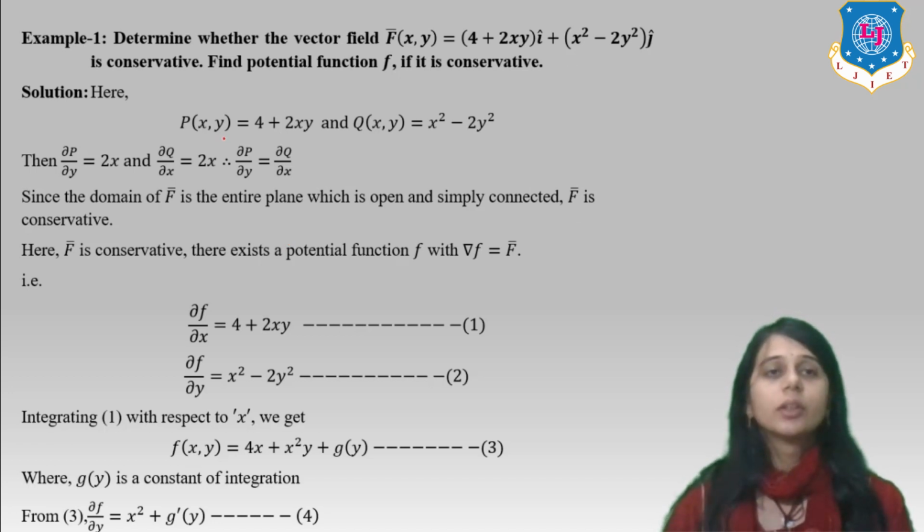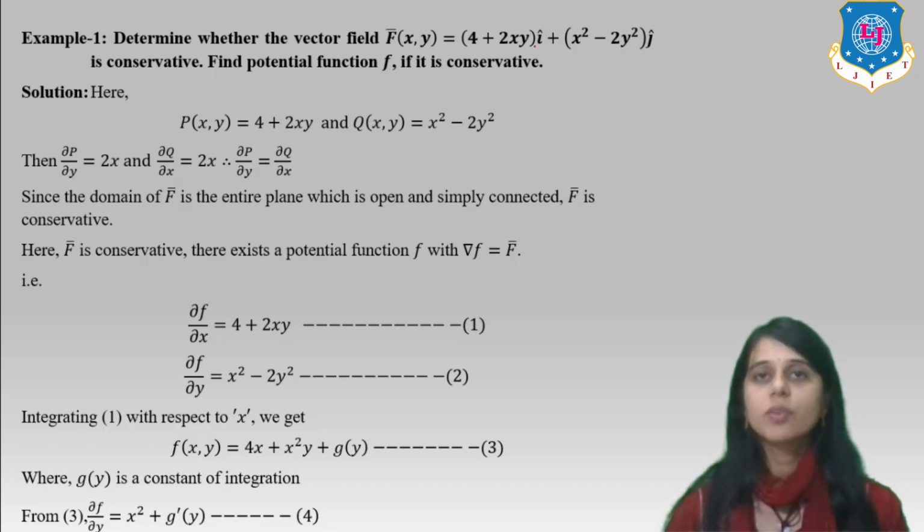Example. Determine whether the vector field F bar of x, y equal to (4 plus 2xy) i caret plus (x square minus 2y square) j caret is conservative. It is a 2-dimensional field. Find the potential function if F is conservative. We have to prove whether it is conservative, and find the potential function if and only if it is conservative.